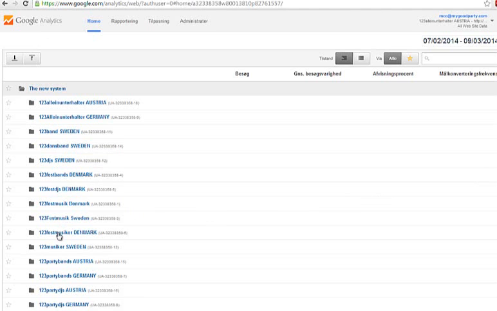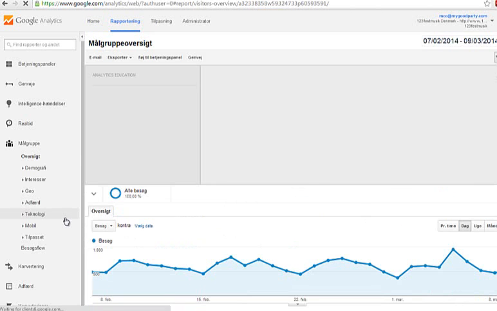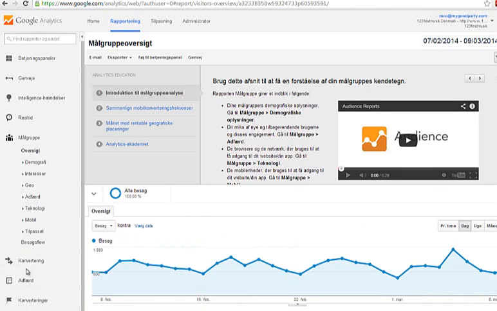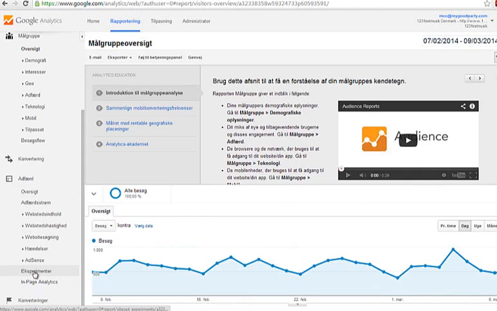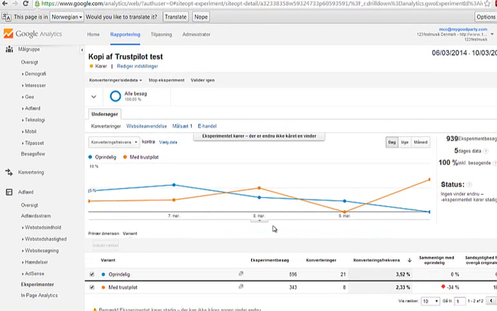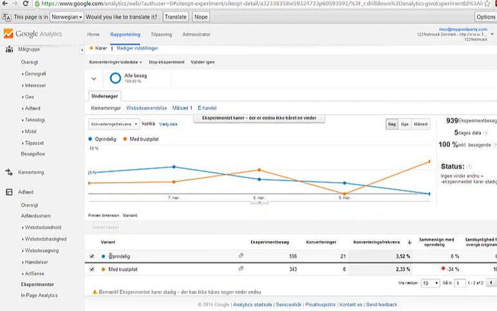But in Denmark we do it, and now you're going to see something that is very, very strange. I'm going to find the same page in Denmark, the same test that we're doing in Denmark, and here you can see that the original one is converting with 3.52, and the Trustpilot one is converting worse.